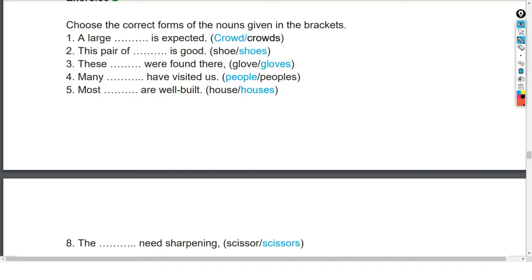Most desks are well built. Most means the majority, and the noun that comes with it will be plural. Most house, houses, houses is plural, therefore it will be taking the plural form, so it will be houses. Most houses are well built. Let's see the next one now.